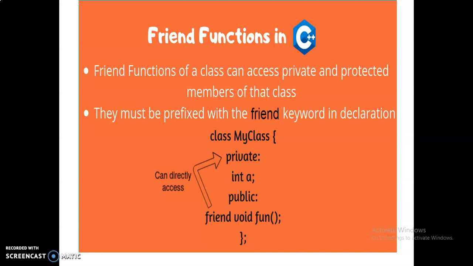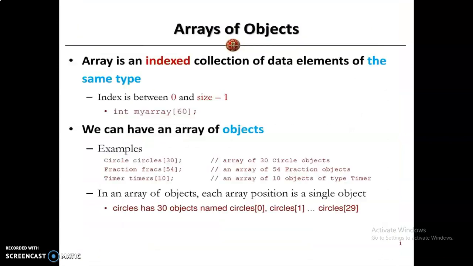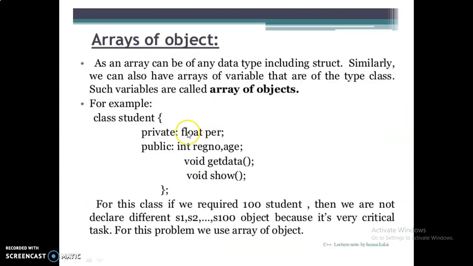The private members cannot be accessed from outside the class. For example, I told you in my previous classes also, if these two variables are private variables, those variables are not accessed from outside of the class. A non-member function cannot have access to the private data of the class. However, there could be a situation where we would like two classes to share a particular function. For example, consider a case where two classes, manager and scientist, have been defined. We would like to use the function income tax to operate on both objects of these classes.